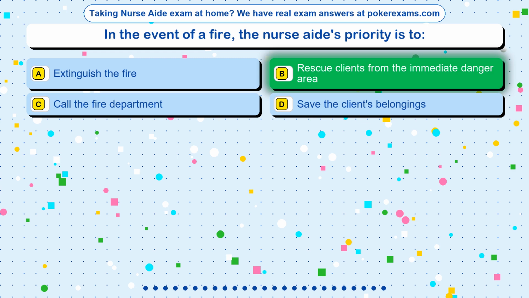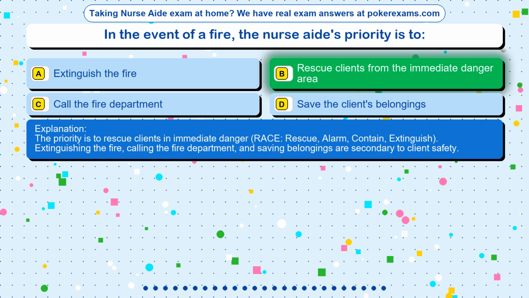The correct answer is option B, rescue clients from the immediate danger area. The priority is to rescue clients in immediate danger: RACE, rescue, alarm, contain, extinguish. Extinguishing the fire, calling the fire department, and saving belongings are secondary to client safety.